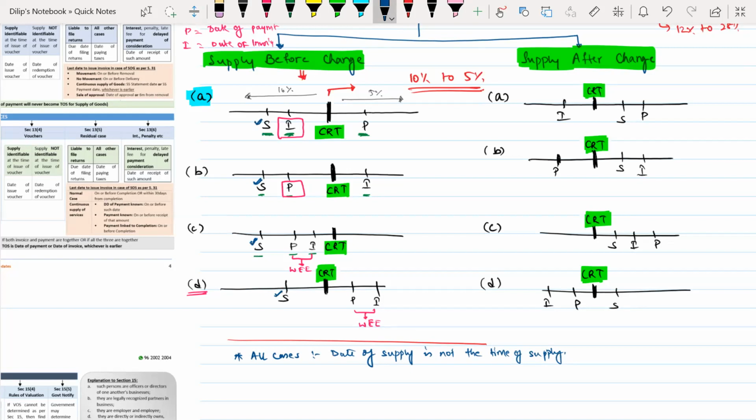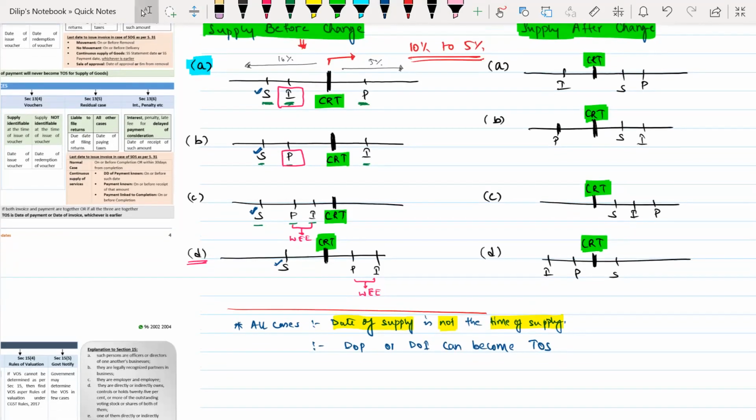Meaning, whenever there is a change in rate of tax, the first point which I understood by this is, the date of supply will never become the time of supply. The date on which the supply is made will not be the time of supply. Then who will be the time of supply, sir? Only the date of invoice or date of payment can become the time of supply.